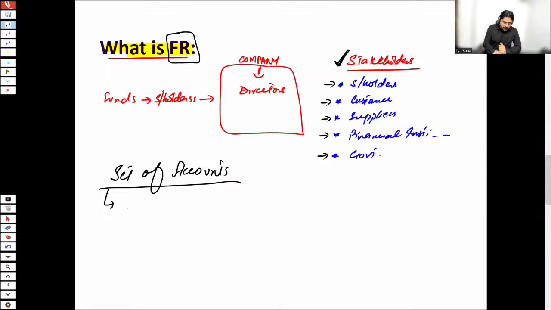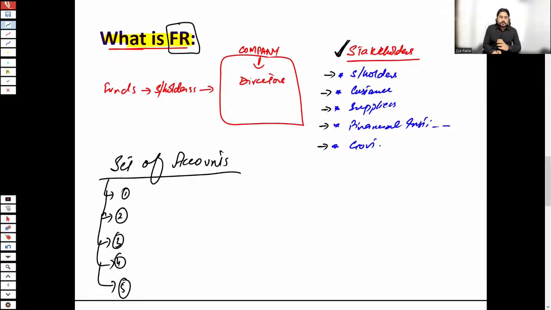A set of accounts includes 5 elements. The actual terms are somewhat different, such as the statement of profit or loss and other comprehensive income, or the statement of financial position, but in this session, I'm not going to use these formal terms.